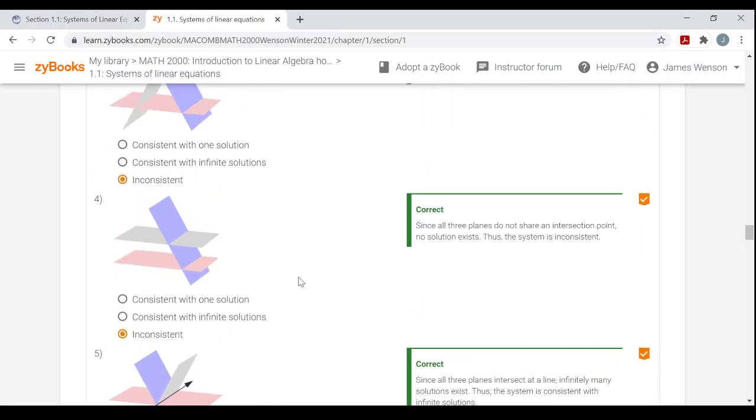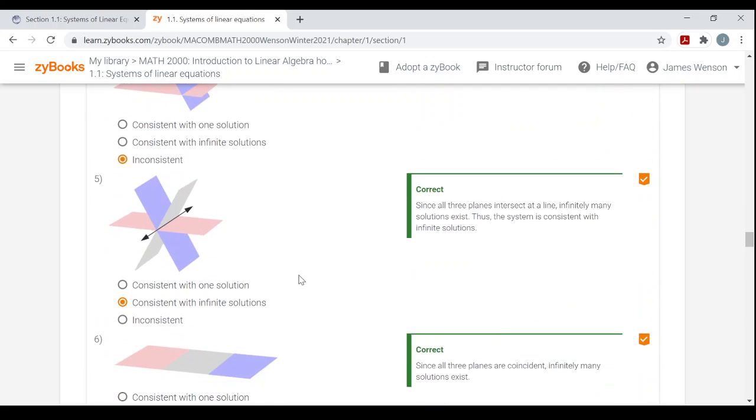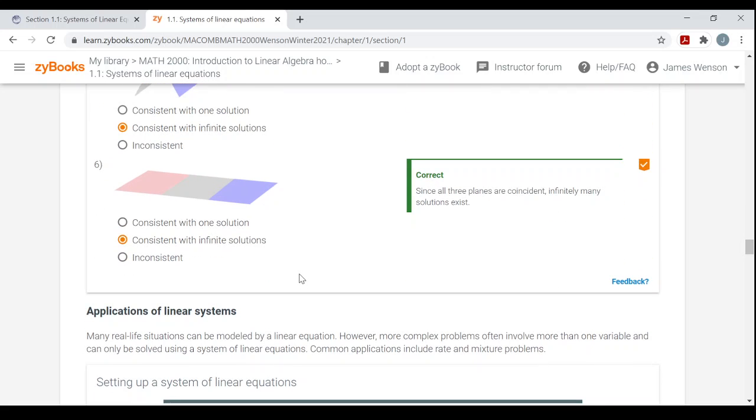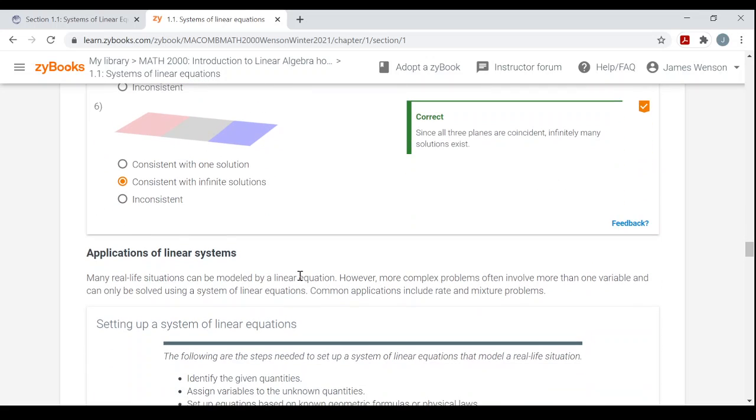So again, I'm not going to do this with every section where I go through all the participation activities. I'm just doing this for this first section, just to get you used to ZyBooks.